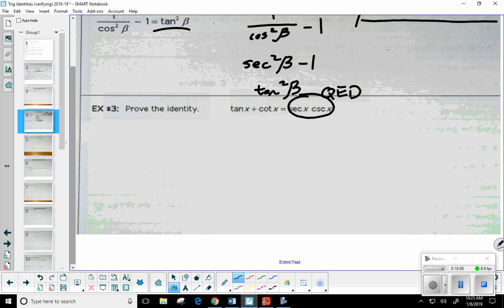Remember, this is what your quiz on Thursday is going to cover. You won't be given the equations. You'll be given just an expression, and you'll have to figure out what it's equivalent to. So you won't know where to stop. Be just like before the break. Now, if you're already thinking, well, I think I have a better way using tangent and cotangent to get there, if you want to go from left to right, feel free. But I'm going to go ahead and use this. I'll give you a couple minutes to take a look at that.